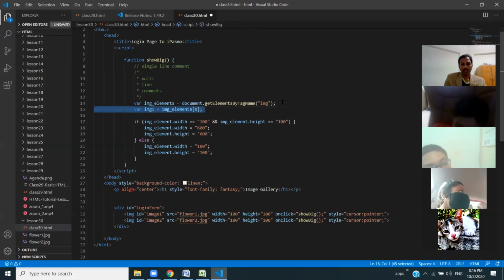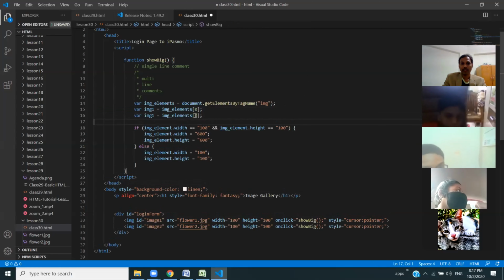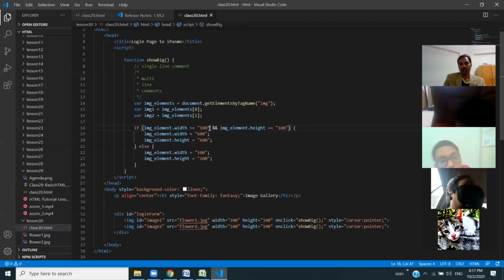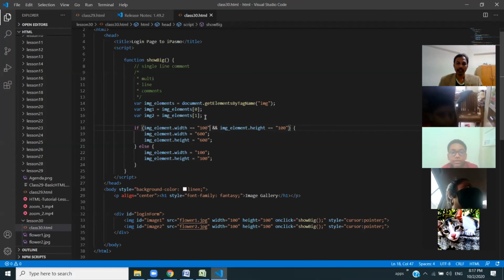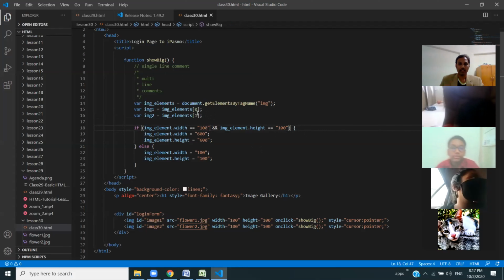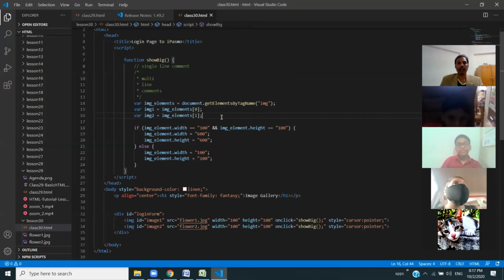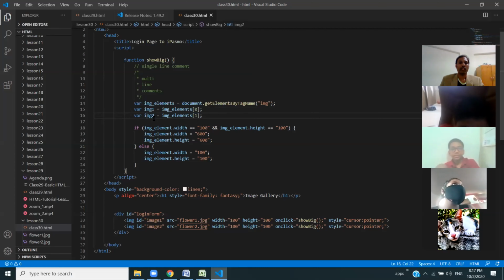And the second one I'm going to give as image 2. The list starts from 0, sir. Yeah, list always starts from 0. Okay, so image 1 and image 2.